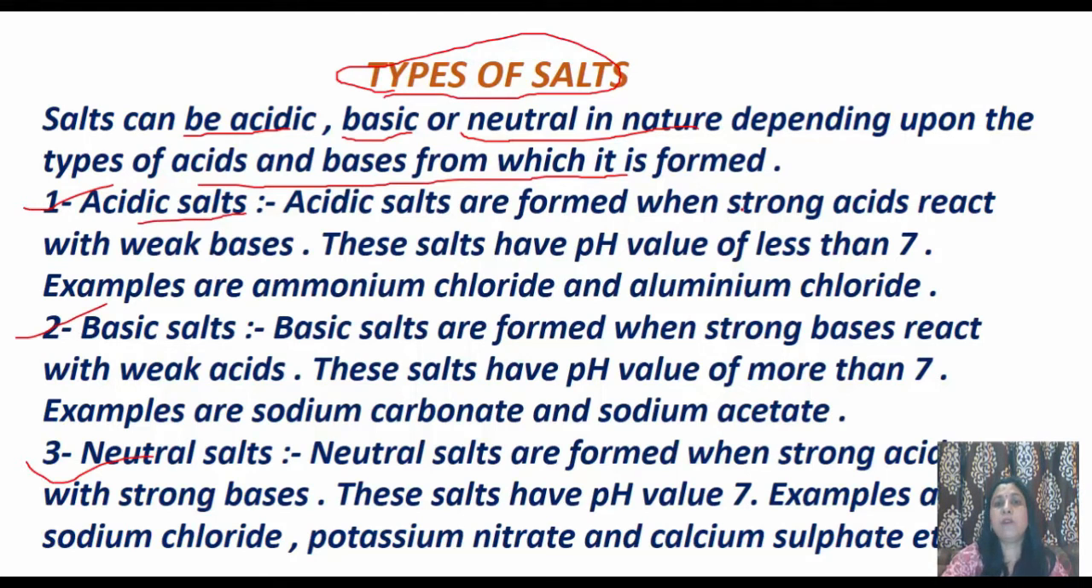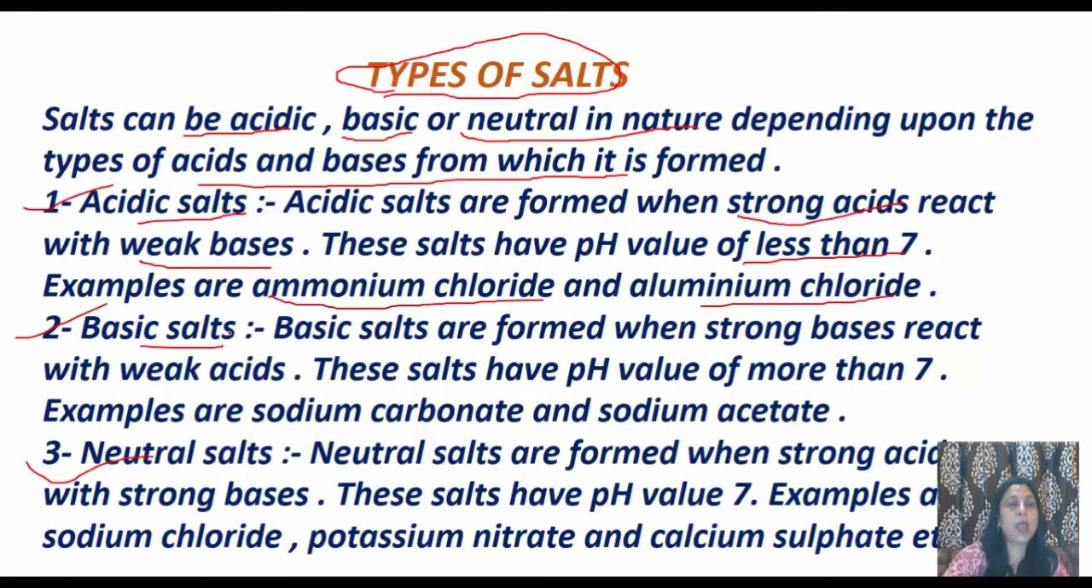Acidic salts are formed when strong acids react with weak bases. Strong acid and weak base means the salt which will form will be acidic salt, and these salts will have the pH value of less than 7. Examples of acidic salts are ammonium chloride, aluminum chloride, etc.